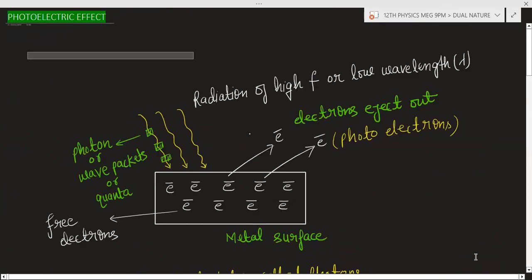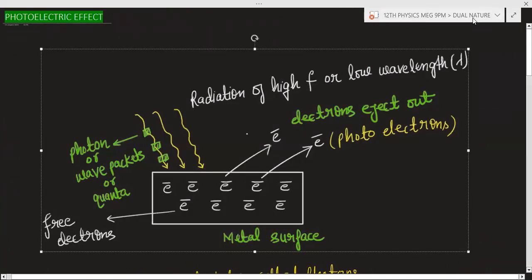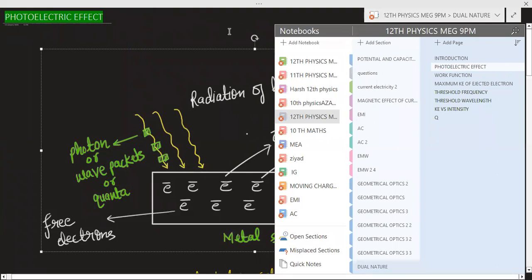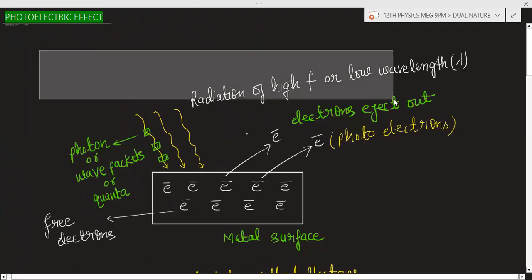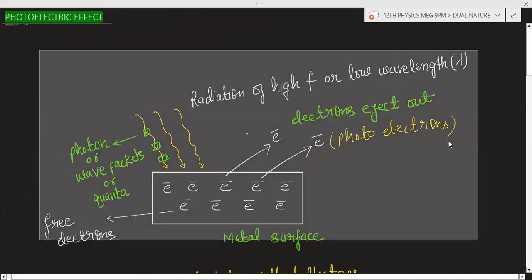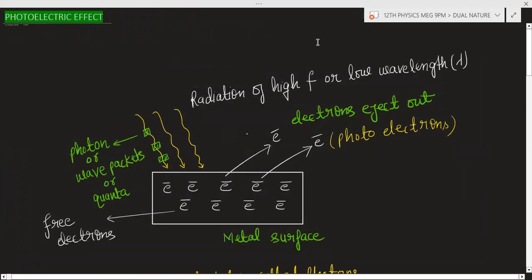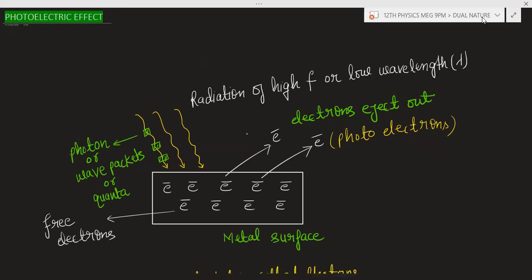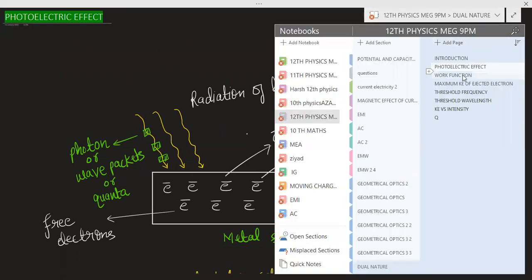He got the Nobel Prize also for the photoelectric effect. There are contributions of other scientists also, but the main work is of Albert Einstein. So Albert Einstein got the Nobel Prize for this.